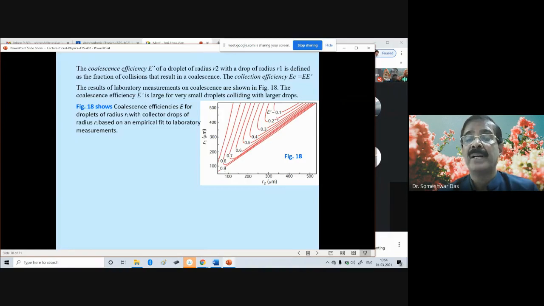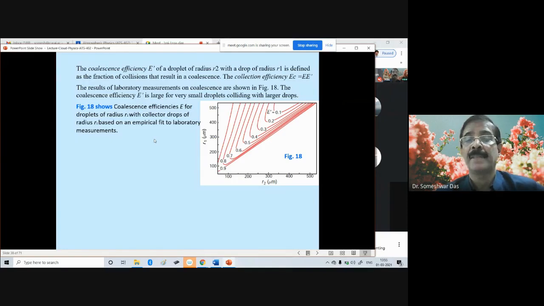For different coalescence efficiencies, the plot of R1 versus R2 is shown in the diagram. So this is the coalescence efficiency E for droplets of radius R2 with collected drops of radius R1, based on an empirical fit to laboratory measurements.